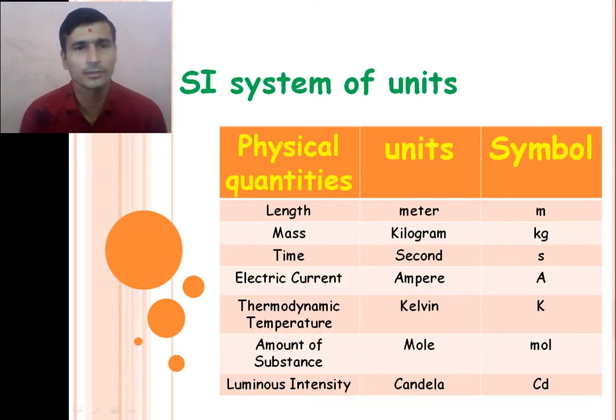All other physical quantities are derived from these physical quantities, and they are known as derived physical quantities, which we will see in the next lecture, right?